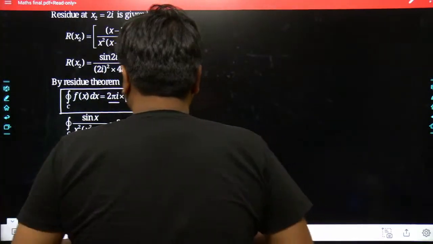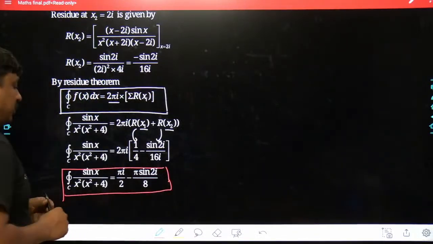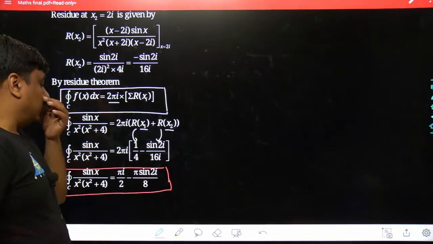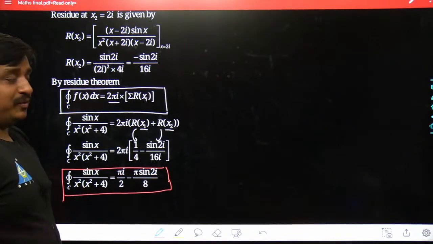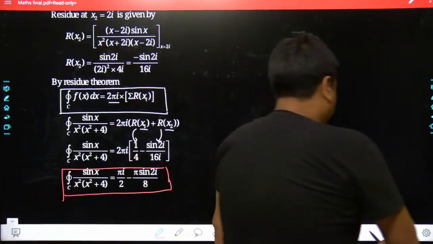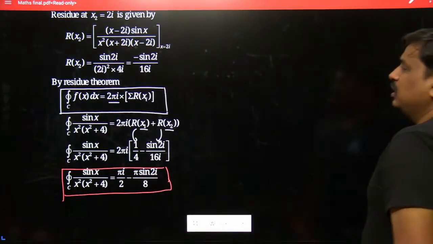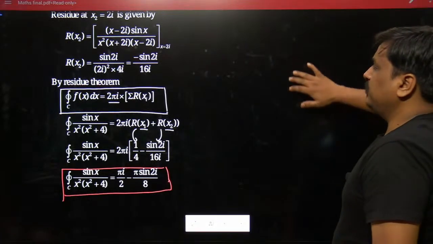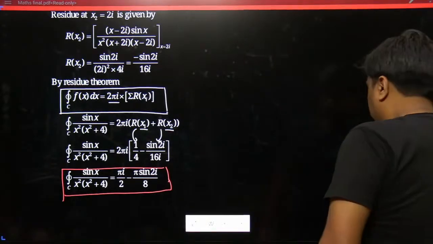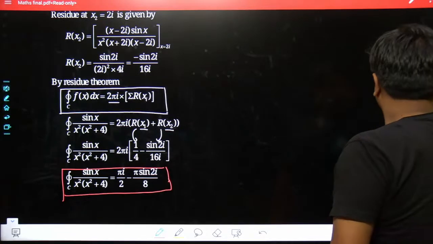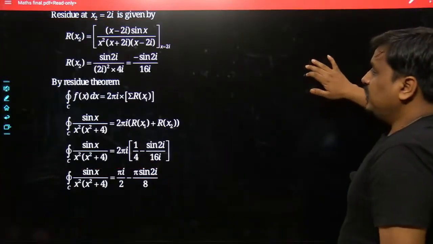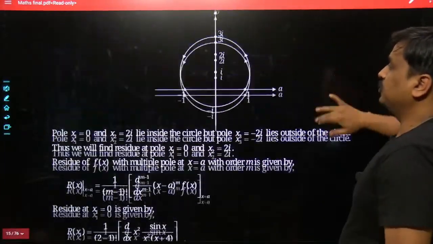So the best answer which we are getting for this problem is pi i divided by 2 minus pi sine 2i divided by 8. One of the blunders done with this problem: such a huge problem it is, and how much time is it going to take? A huge amount of time it is going to take. And once you see its options,